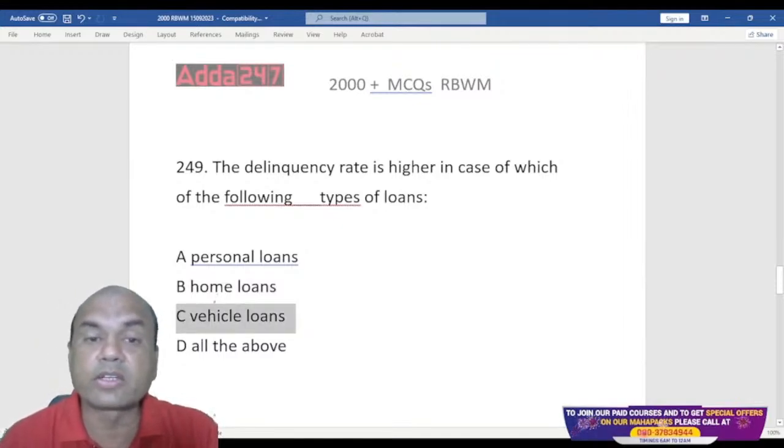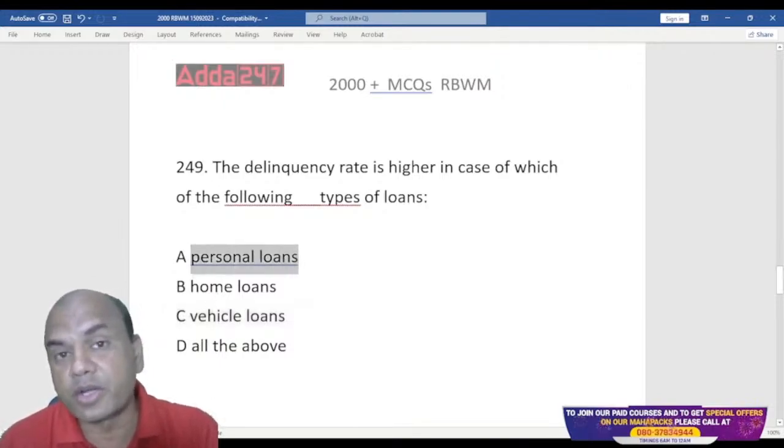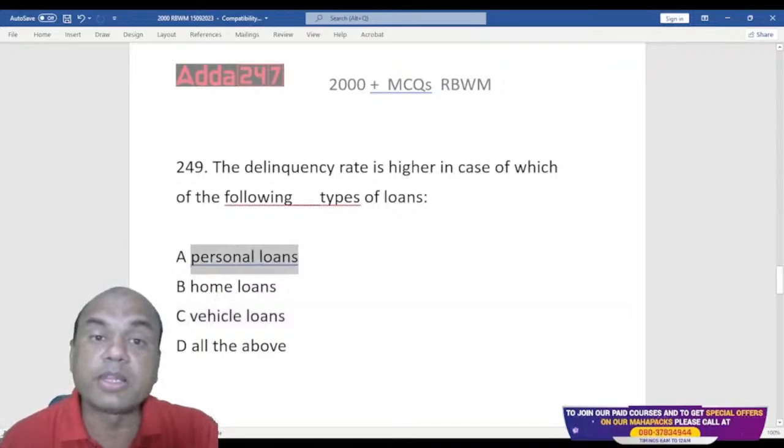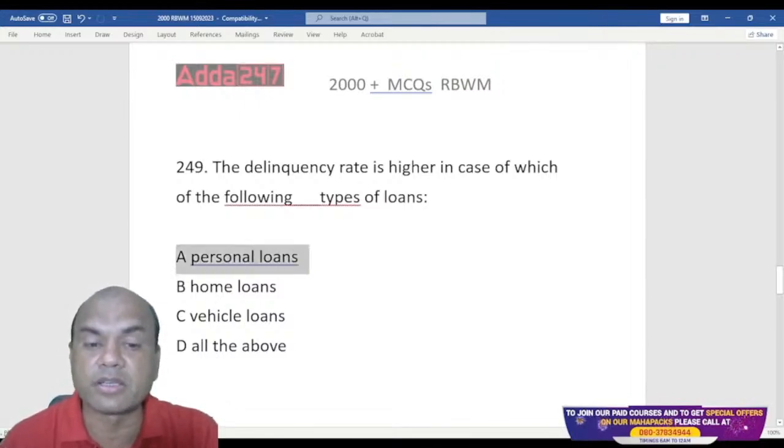that if he or she does not pay the EMI, the bank will sell off the vehicle. But in personal loans, there is no security. So the borrower will be least afraid. So therefore, the delinquency rate or the failure rate of personal loans is much, much higher.